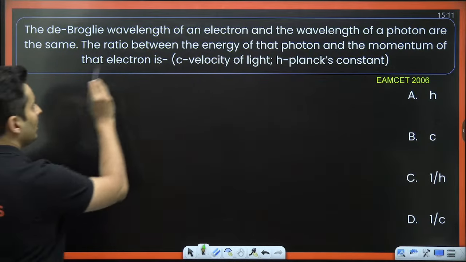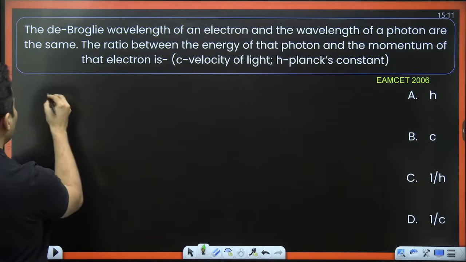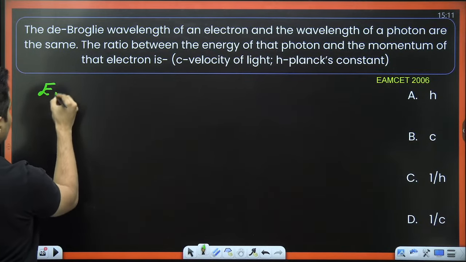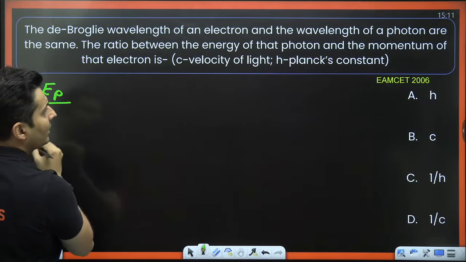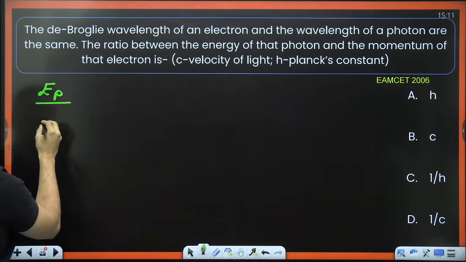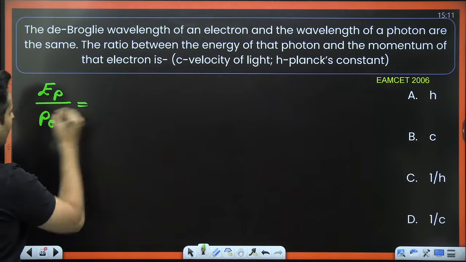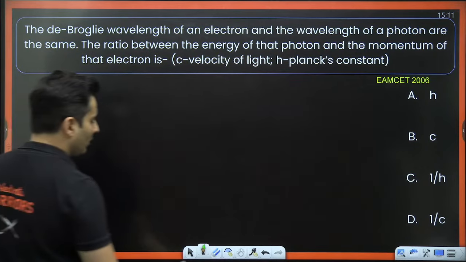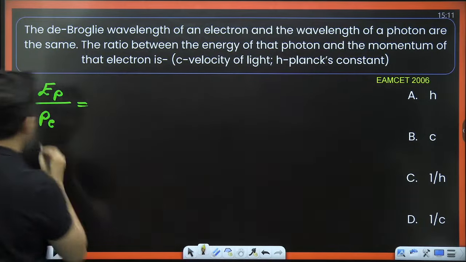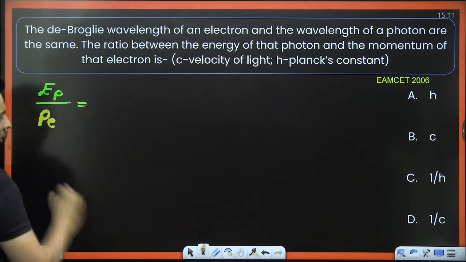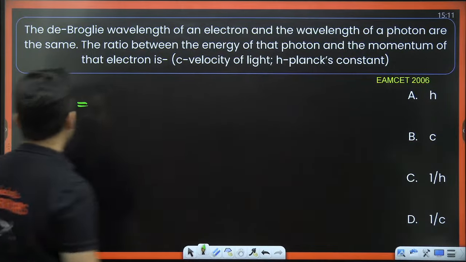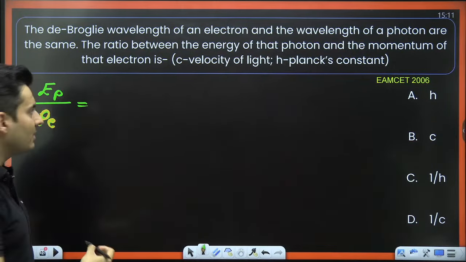Let's try it out. The ratio between the energy of the photon upon the momentum of that electron. Well, what is the energy of a photon formula? Energy of a photon is given by hc by lambda.